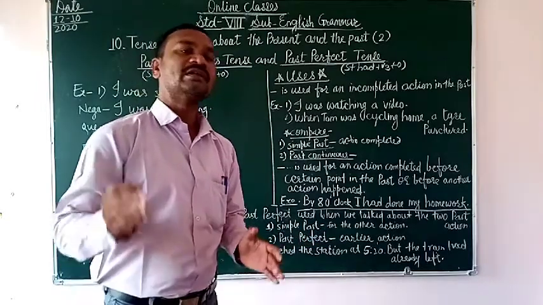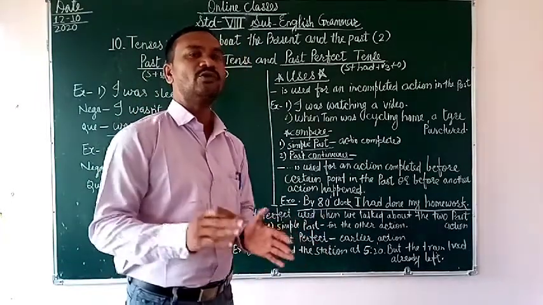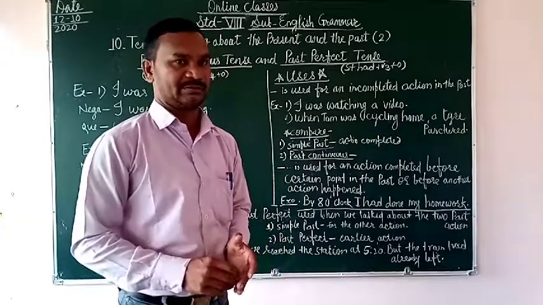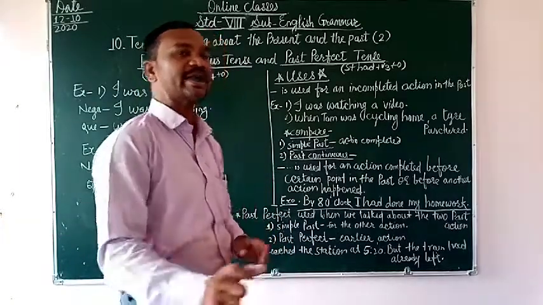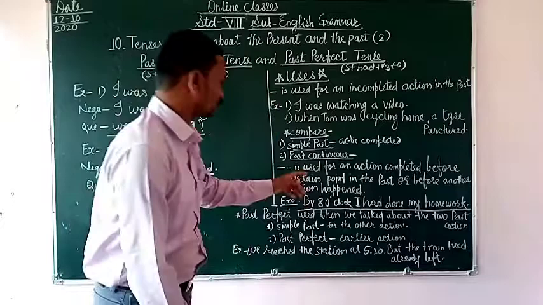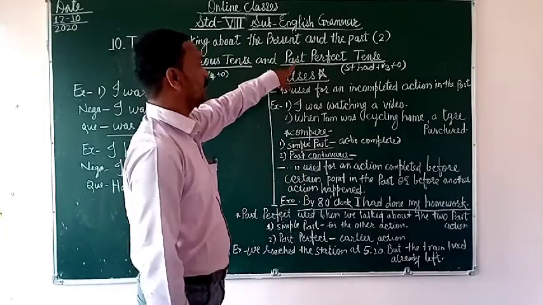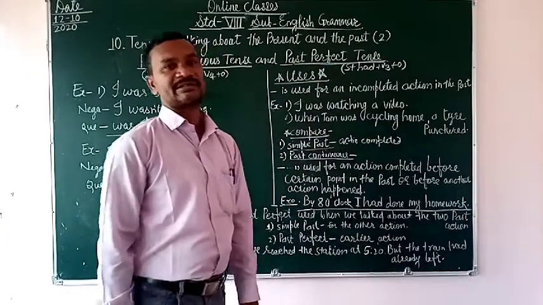So actually in this tense we do not interfere with another action. We only concentrate on one action and that is completed. So at that time we use the past perfect tense.